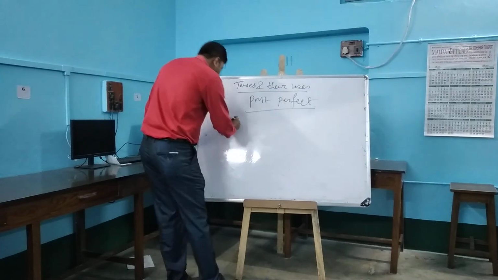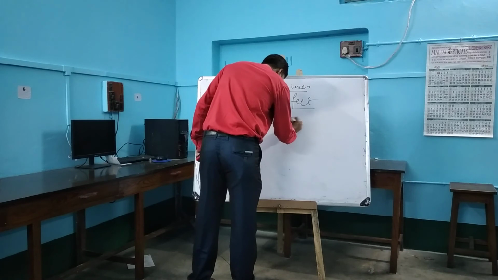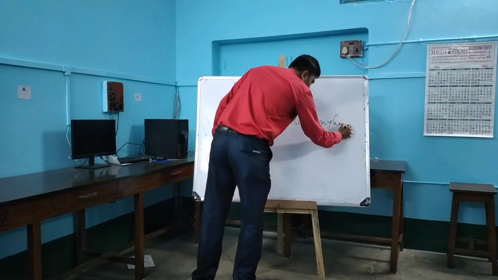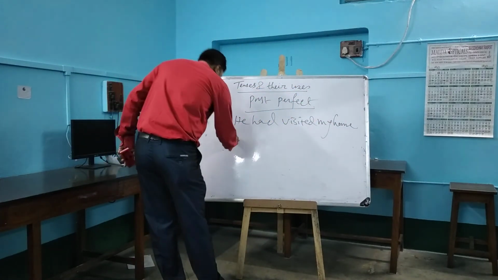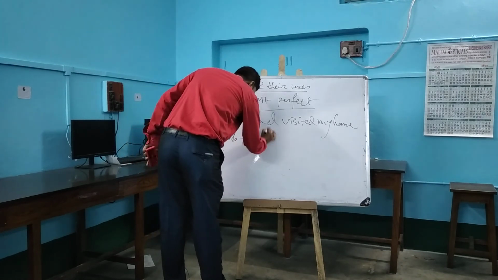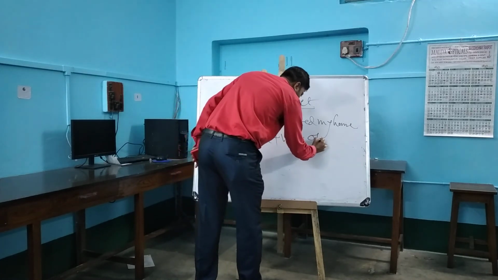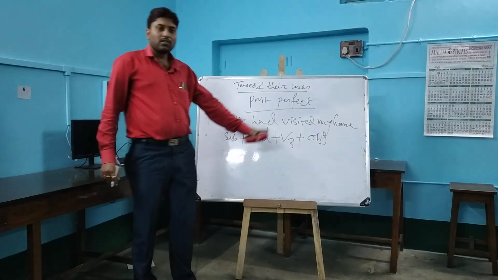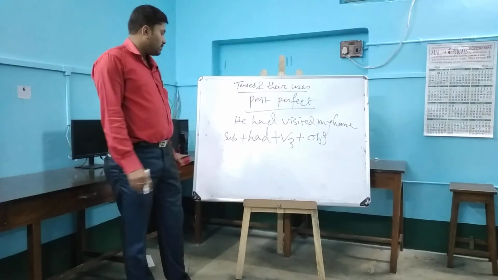Okay, suppose he had visited my house. He had visited my house. So the formation is subject plus had plus V3 plus object.